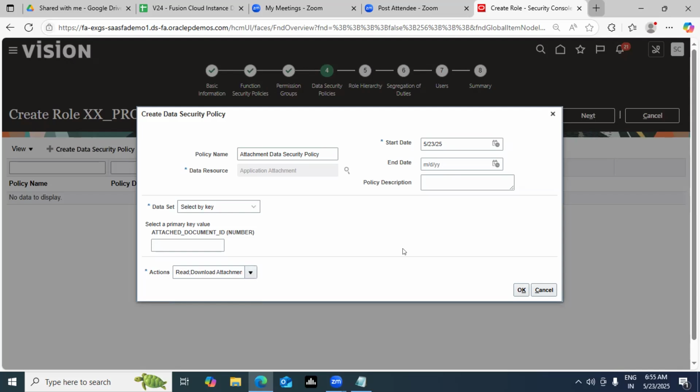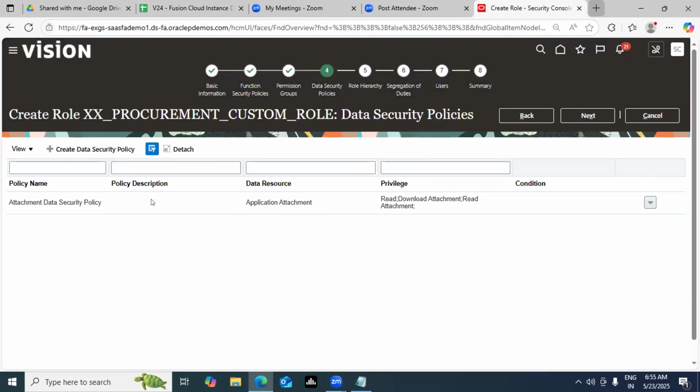You're securing the data. Do remember, it's not the case that only one data security policy can be there. It's up to you whichever you want to create. I took an example of attachment; let's say you want to secure BU access, you can control that too. Click on the OK button, and my data security policy has been added. Also remember one more point: whenever you want to edit or remove the created policy, you can do that at any point of time. That's very important. Have this clarity of thought, guys.